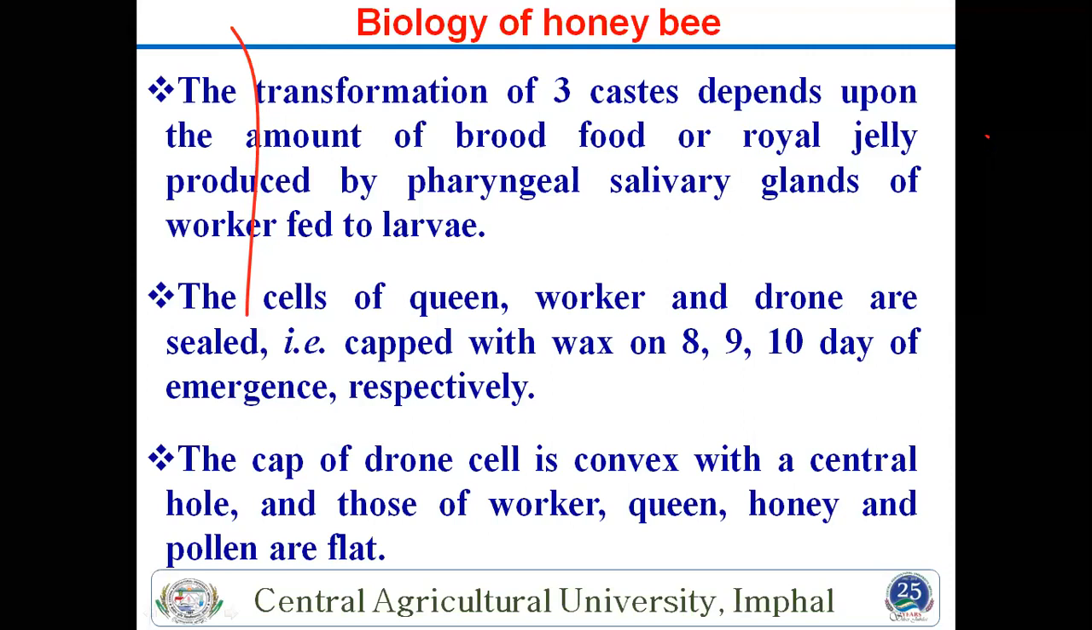This is also a difference. Then the cells of queen, worker and drone are sealed with wax after 8, 9 or 10 days, and the cap of the drone cell is convex with a central hole. This is the difference between the different castes. If you see the worker and queen, they have a plate type of cap.